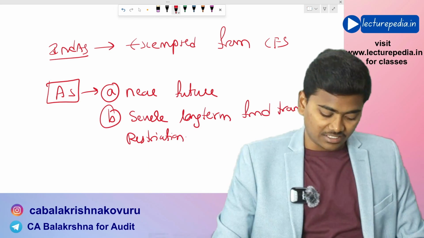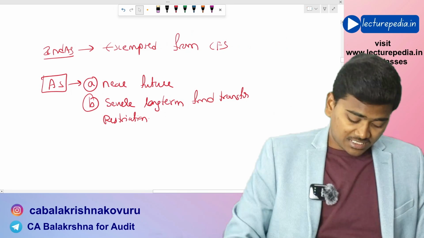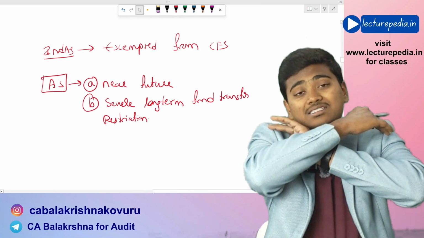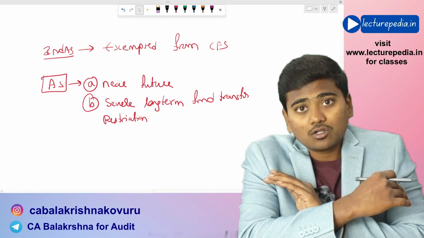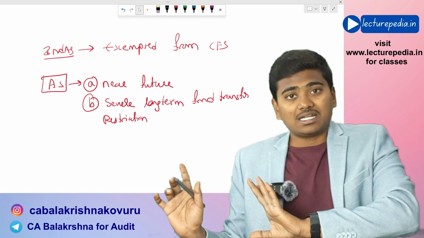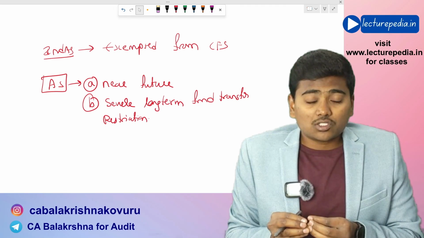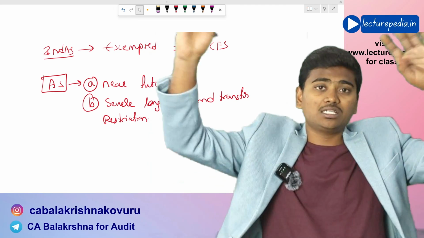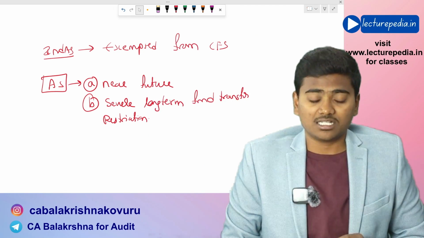You need to understand the difference. In the first situation, as per Ind AS, there is complete exemption from the preparation of consolidated financial statements itself. But in case of accounting standards, the exemption is not from the preparation of complete consolidated financial statement itself.